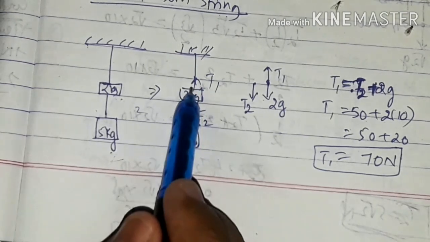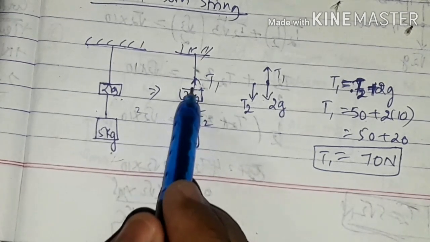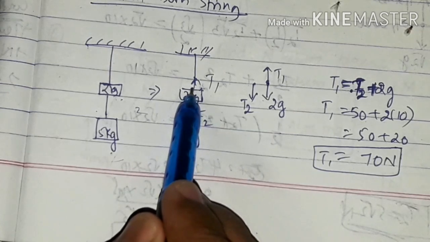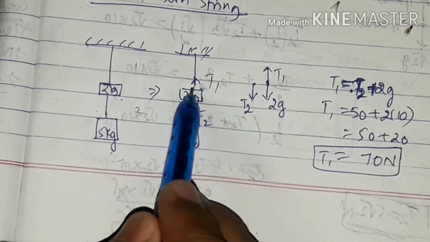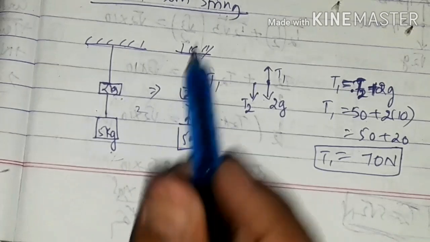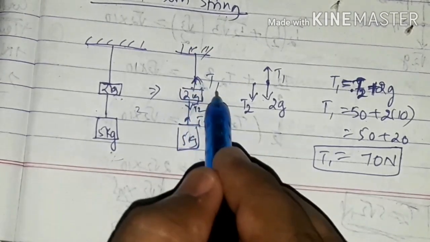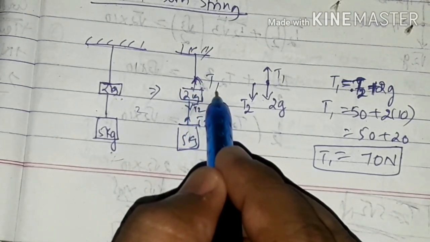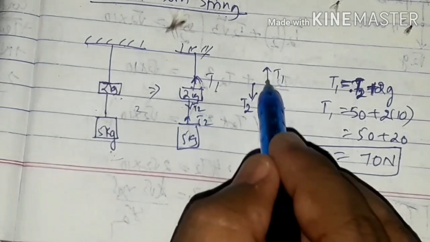On top, it is hung by a string, right? Okay, what force will be there? The force that is nothing but the tension force. For the first string, let's consider T1. It is T1. Okay. So on the body, what will be there?